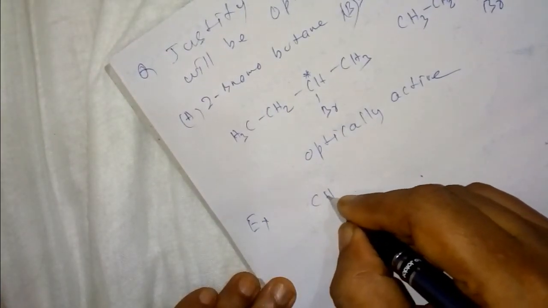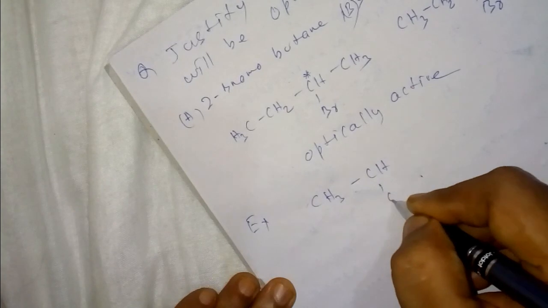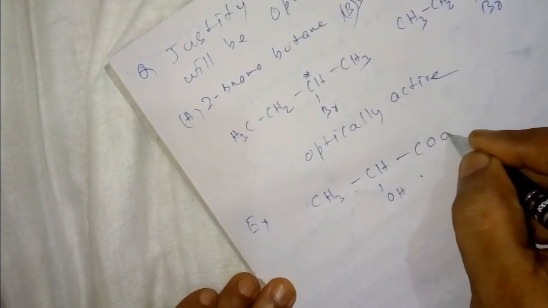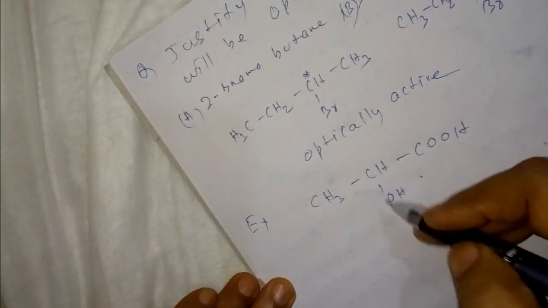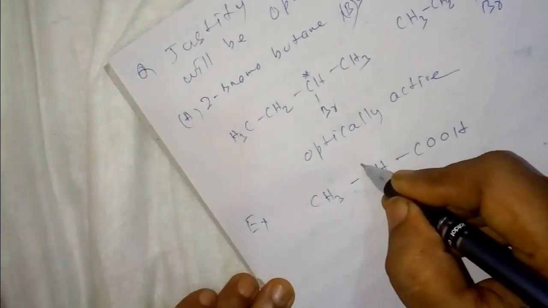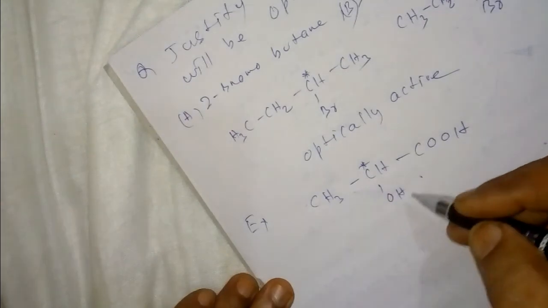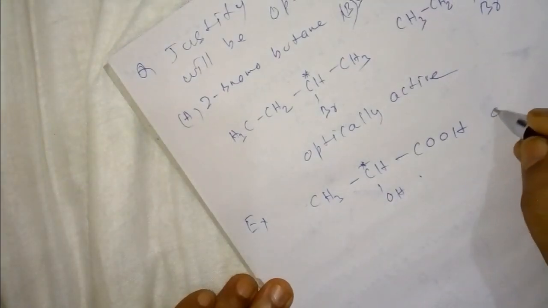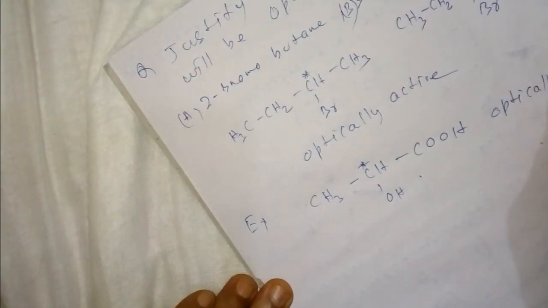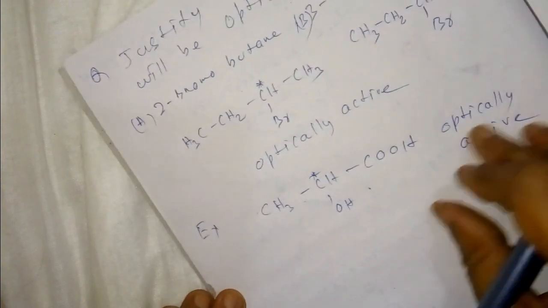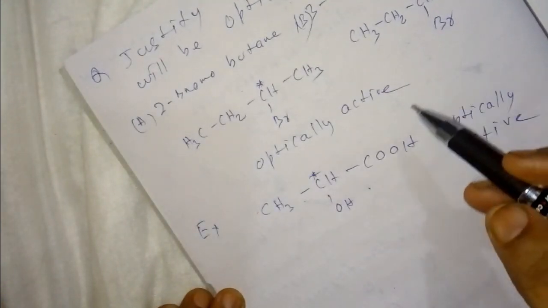Suppose we go to another example: CH3, CH, OH, COOH. This is 2-hydroxypropanoic acid. Here it is asymmetric carbon and it will be optically active. So you should go through other examples in your book, which molecule will be optically active and which will be optically inactive.